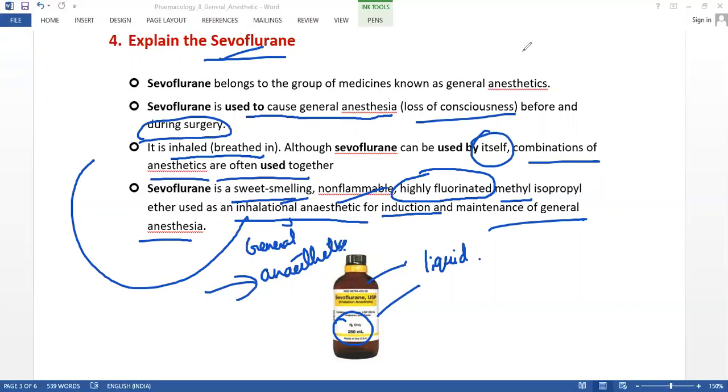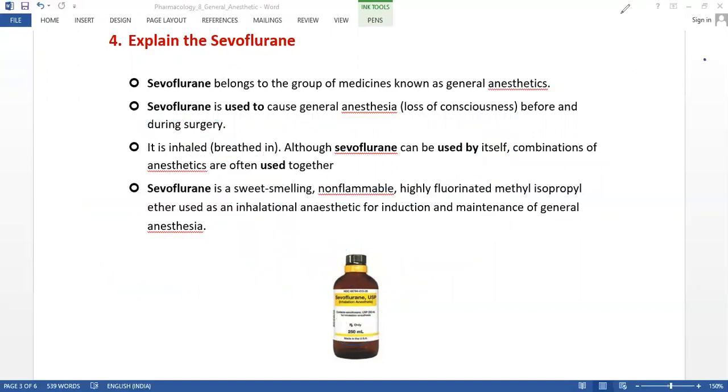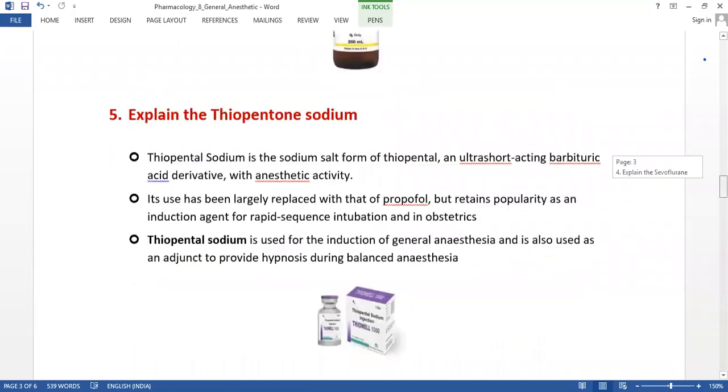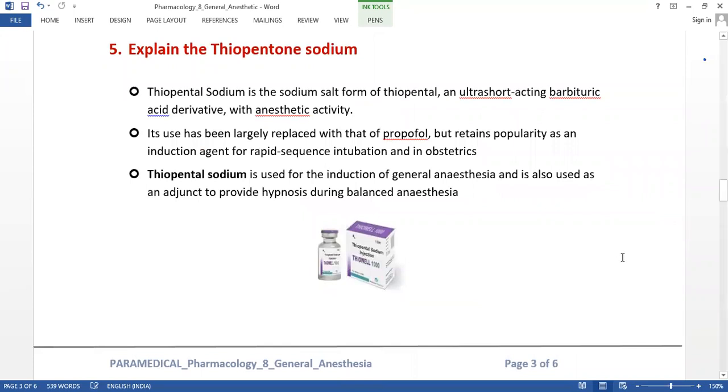Now let us know the other drug. The other drug is thiopentone sodium.